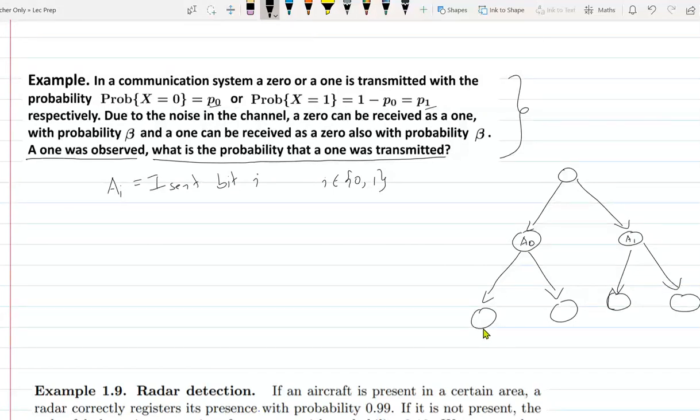There are multiple events here. Let's call these B00, B01, B10, and B11. So what is Bij?